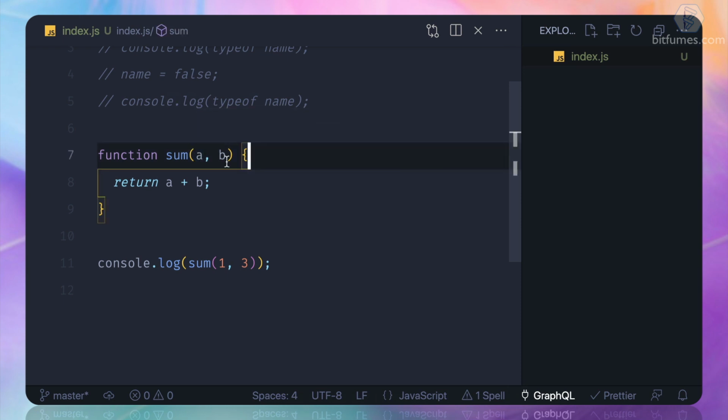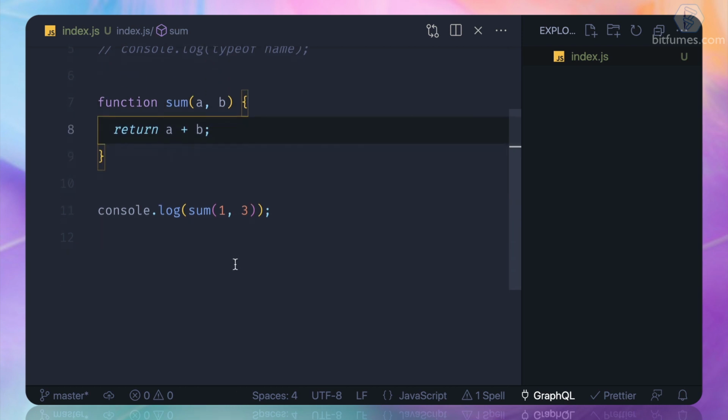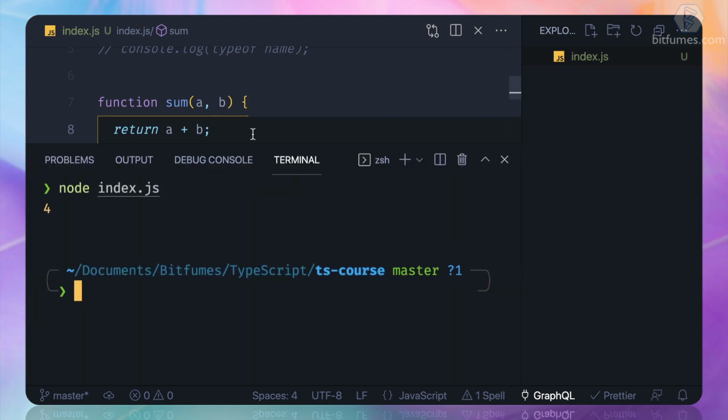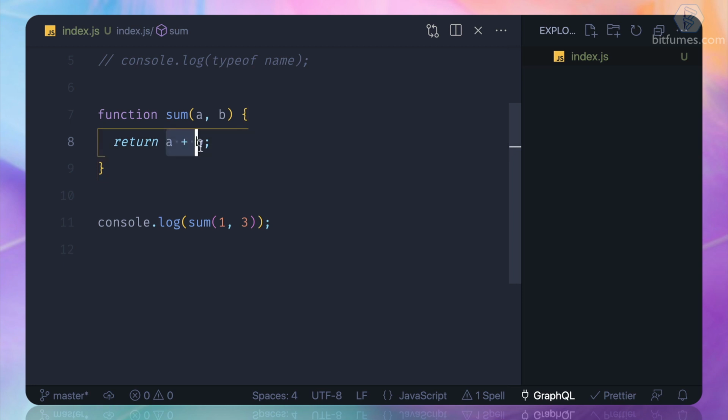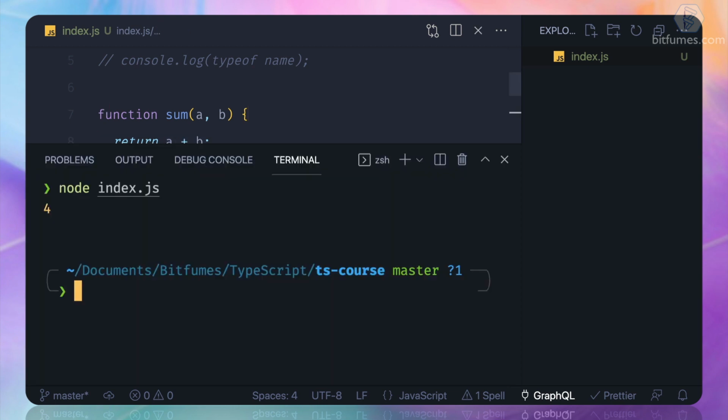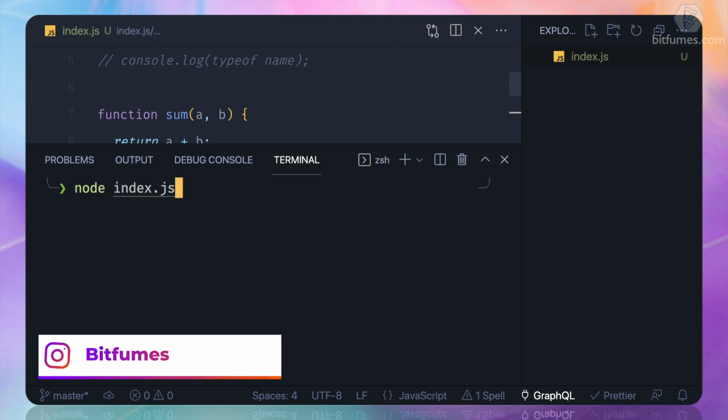What does any mean? Similarly, if I hover over the function, it says the function is accepting a, it could be any, b could be any, and it can return any. So any literally means anything. And why is this happening and why do we need TypeScript? Because see, this is actually summing up the two variables. So what if I say 1 plus 3, 1 as a string, 3 as a number.